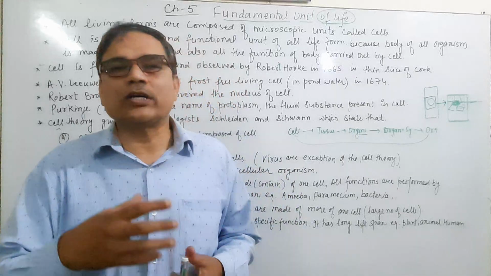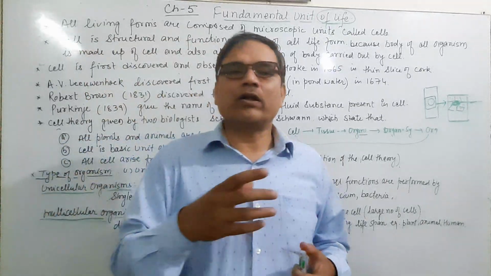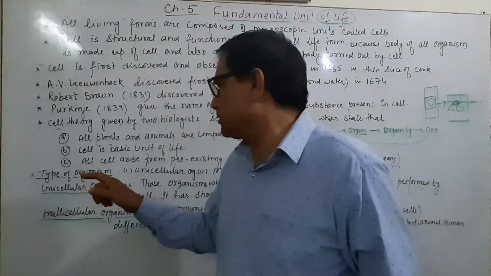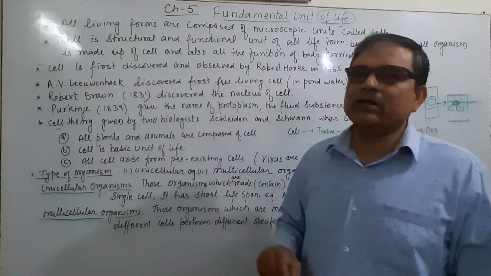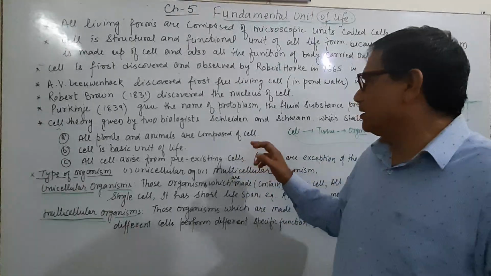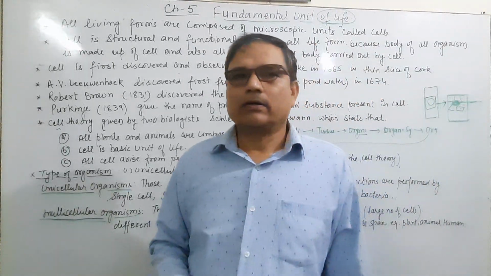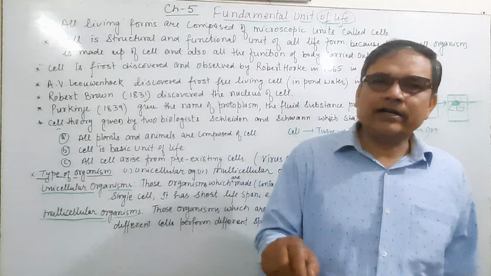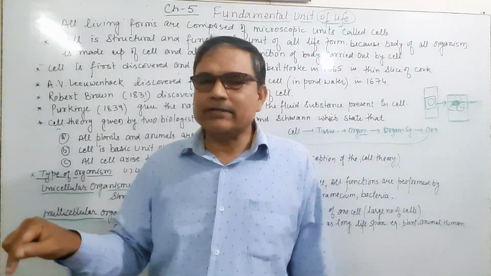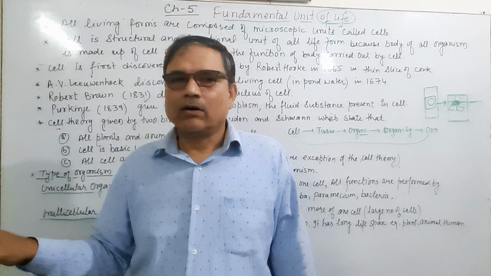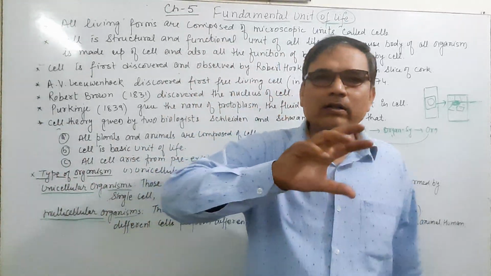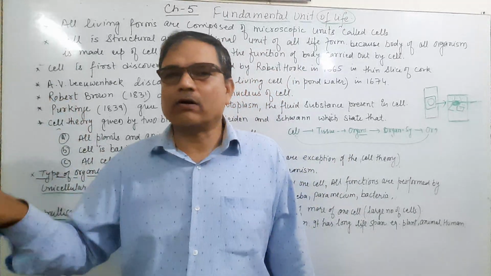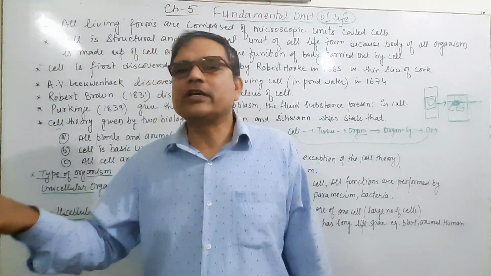The cell theory given by Schleiden and Schwann was that all plants and animals are made up of cells. It means the cell is present in plants as well as in animals, or we can say all plants and animals are composed of cells, which are the smallest part.